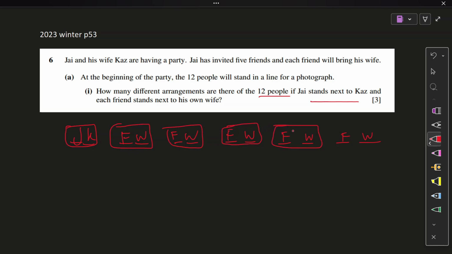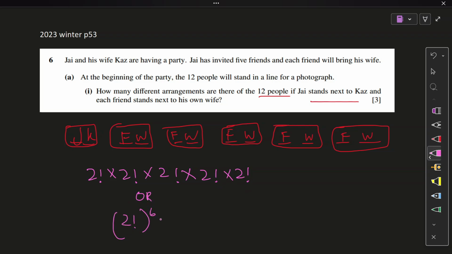That is 6 boxes. Now, first we deal with inside the box. Each box will have 2 factorial. And instead of writing 2 factorial six times, 1, 2, 3, 4, 5, and 6, I could have just done 2 factorial to the power of 6, right? Because multiplication shortens to the power of.